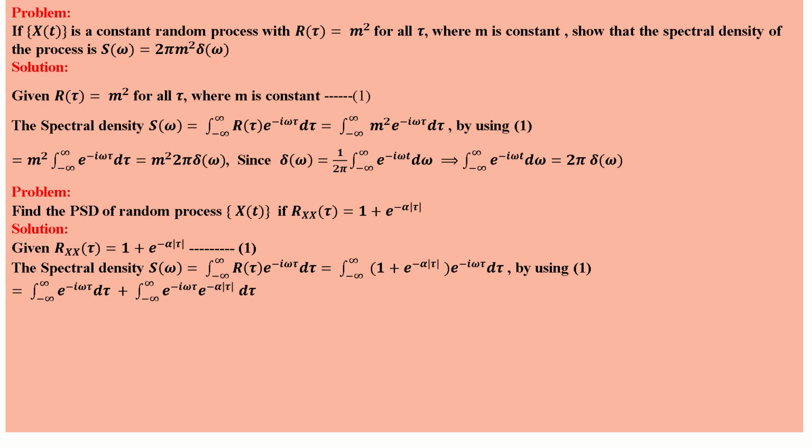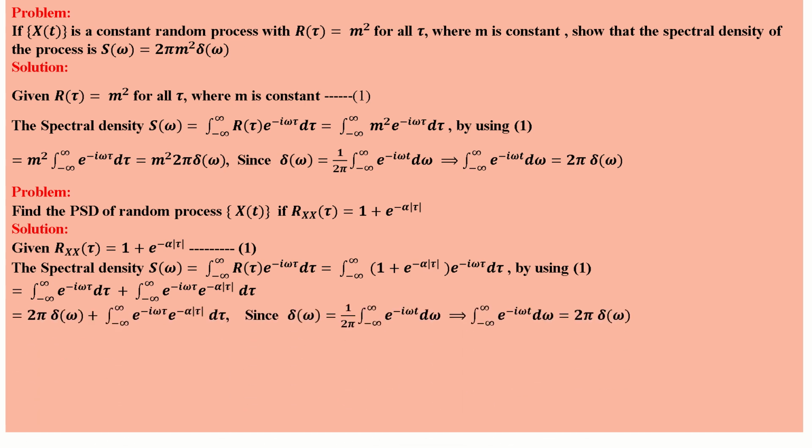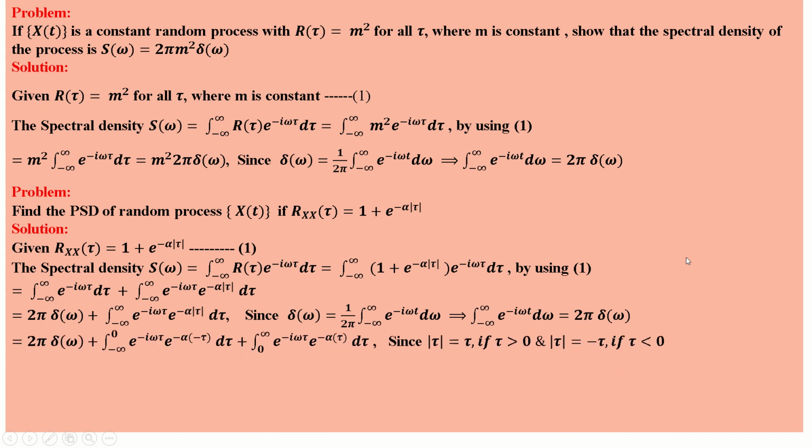We are splitting the integral into 2 because we have 1 plus e power minus alpha modulus tau, multiplying with e power minus i omega tau, right? So 1 into e power minus i omega tau d tau is the first integrand. The second one, e power minus alpha modulus tau into e power minus i omega tau, is the second integrand. We know the value of the first integral, 2 pi delta omega, plus the integral from minus infinity to plus infinity of e power minus i omega tau into e power minus alpha modulus tau d tau.